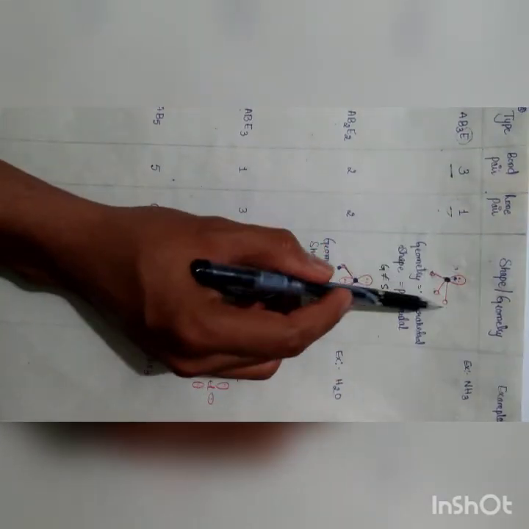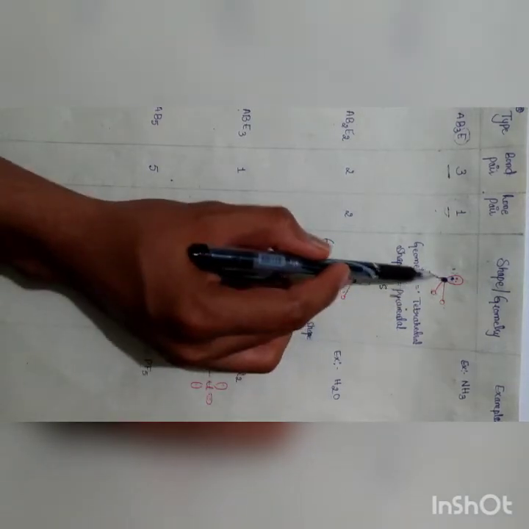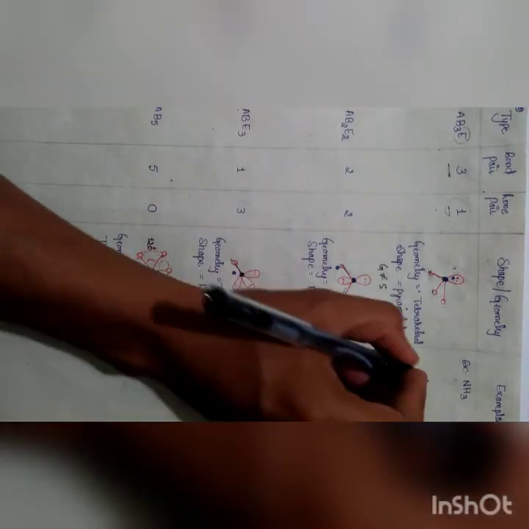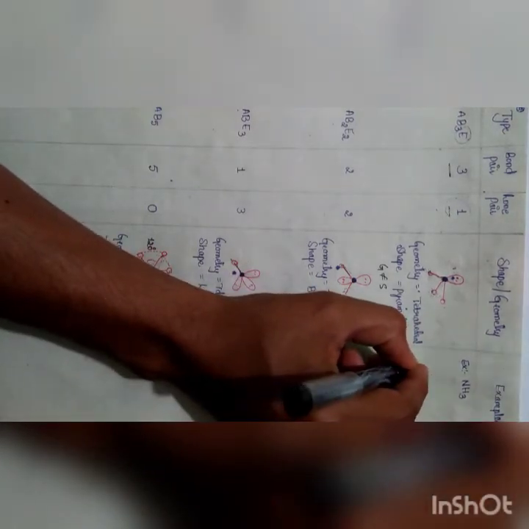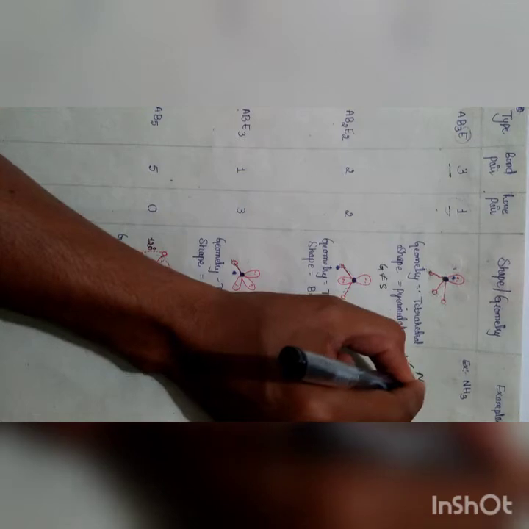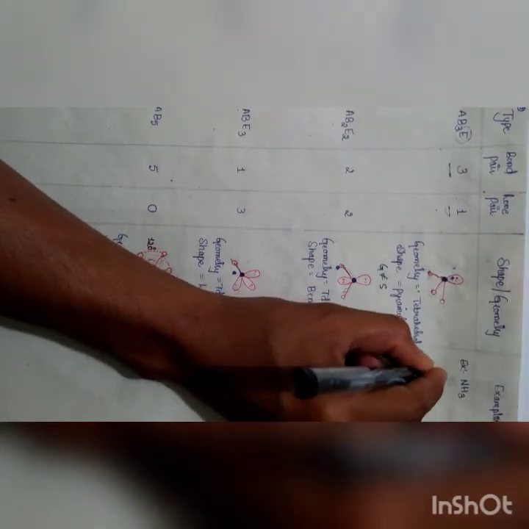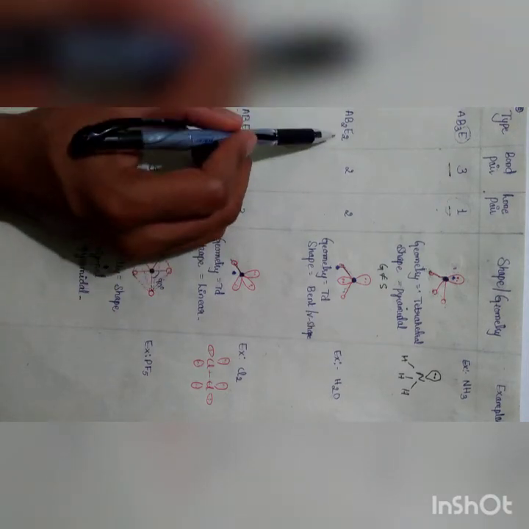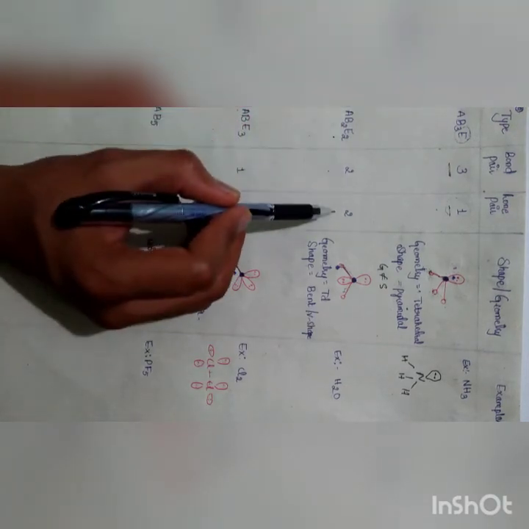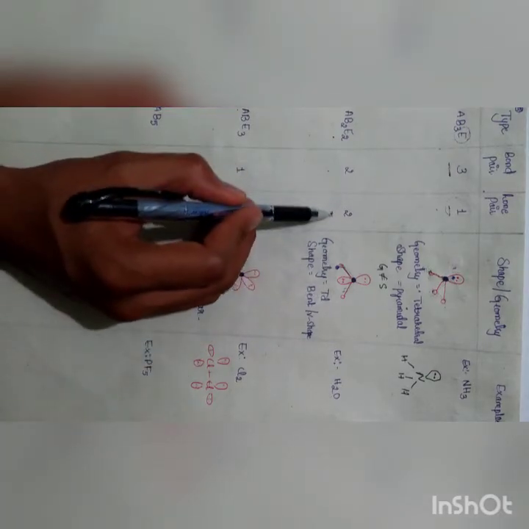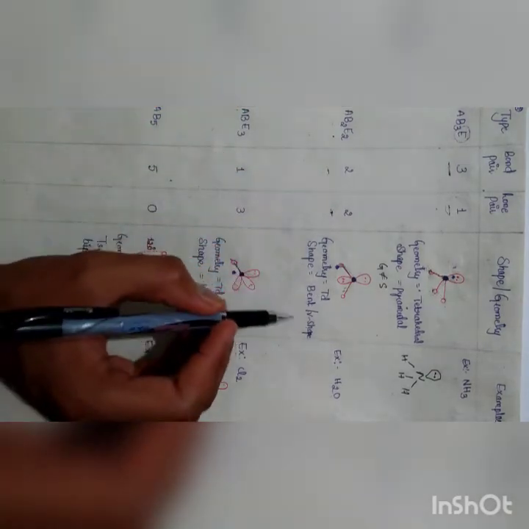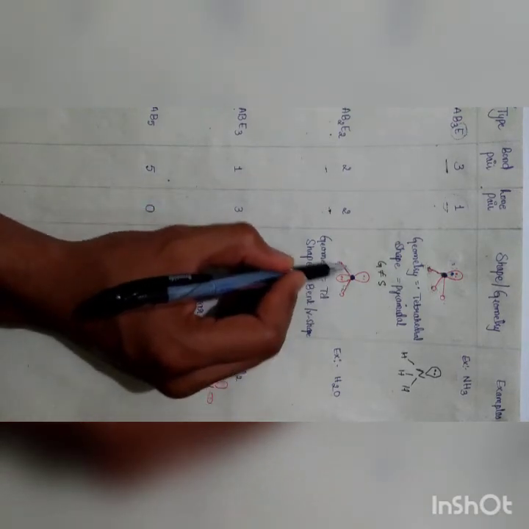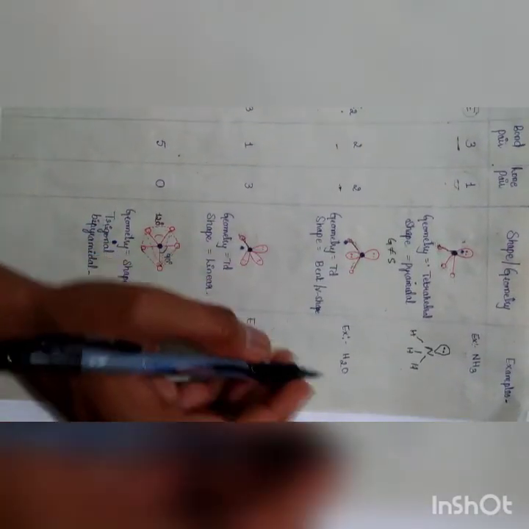Geometry is tetrahedral, but shape is pyramidal, because shape depends only on bond pairs. Example is NH3. Next, an AB2E2 type molecule, bond pair is 2 and lone pair is 2. Lone pair is present, so geometry does not equal shape. Geometry is tetrahedral, but shape will be bent. Example is the H2O molecule.